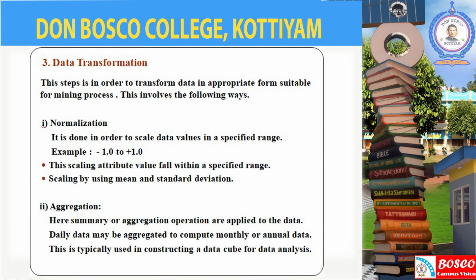Next, we can discuss data transformation, which is the third form. Data transformation is the process of transforming data into an appropriate form suitable for the mining process. This involves normalization and aggregation. Normalization is done in order to scale data values in a specified range. This scaling makes the attribute values fall within a specified range. Scaling is done by using mean and standard deviation.